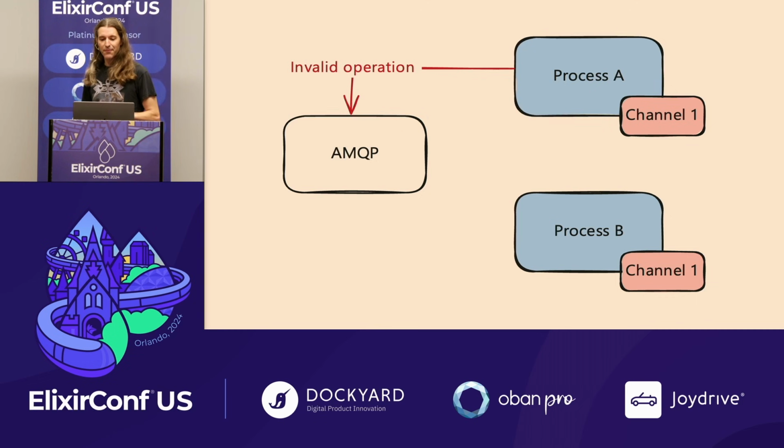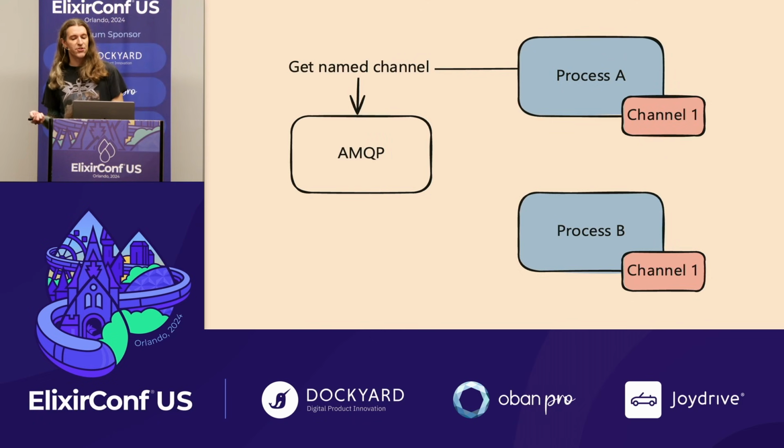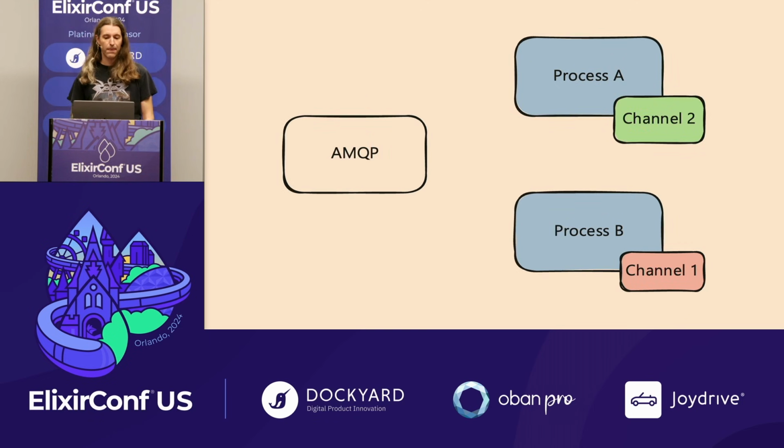Process A then attempts to perform an action on the named channel that causes the channel to be closed. Process A knows that something is wrong. It knows that its channel is bad now. Process B does not. It thinks it still has a fine channel, and it's not going to know it's bad until it tries to perform an operation on it. AMQP will reestablish the channel, but it's going to be a new channel with a new PID, and you have to get that named channel again.